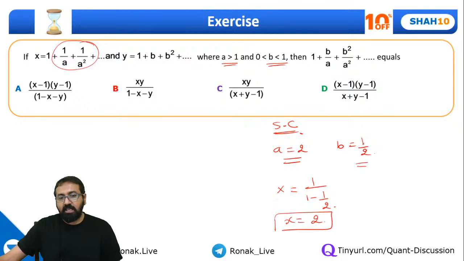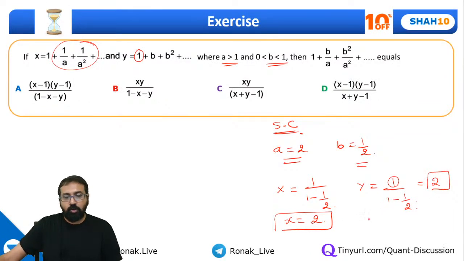Now same way, when I am taking b as 1 by 2, correct? So this y will come out to be 1 upon 1 minus 1 by 2, because b is 1 by 2. The first term upon 1 minus the ratio, that is 1 by 2. So if you solve this thing, it will come out to be again 2. Yes or no? Everyone? So I got y equal to 2 and x also equal to 2. Correct? When a is 2 and b is 1 by 2.